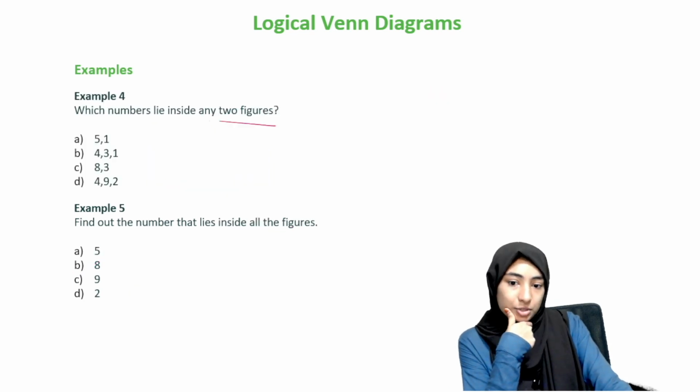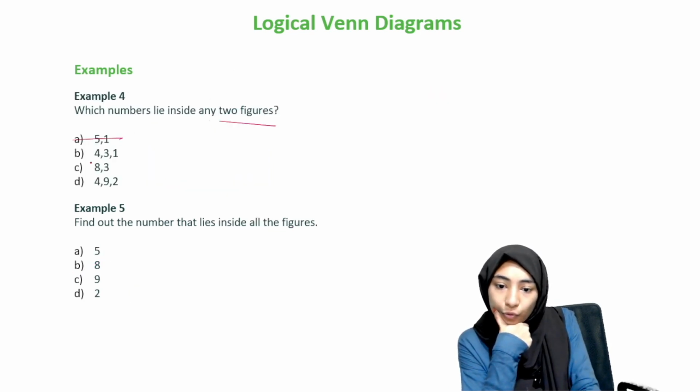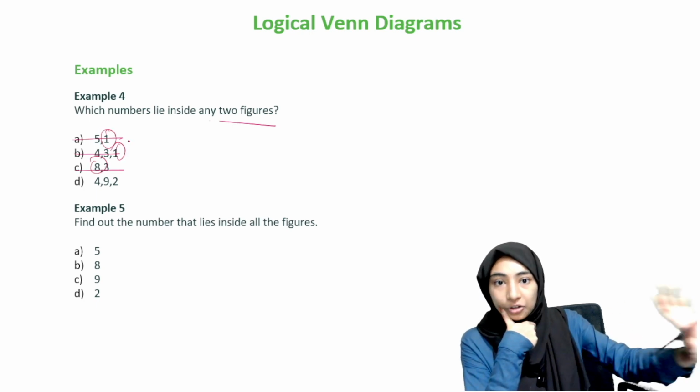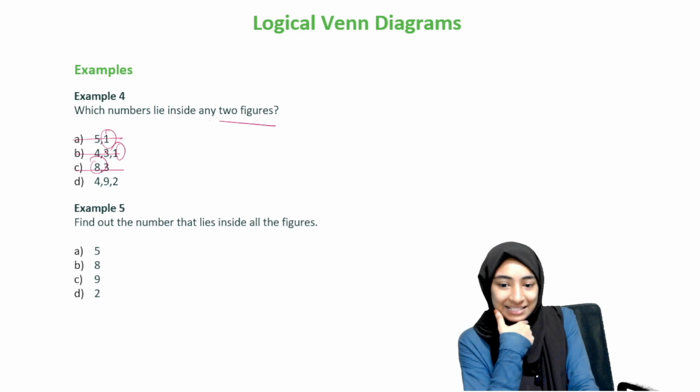Now you can look at the options. 1 no, 4, 3, 1 no, 8, 3 no. Why? Because here 1, 1, 8. These you have realized are not the right answer. You've already gotten your answer, as simple as that.